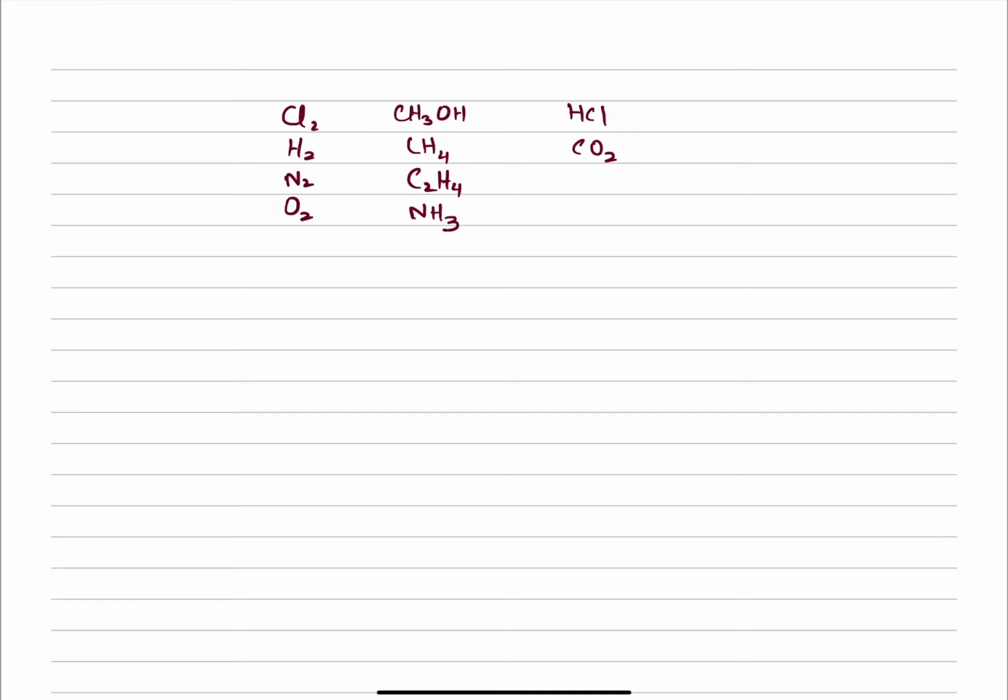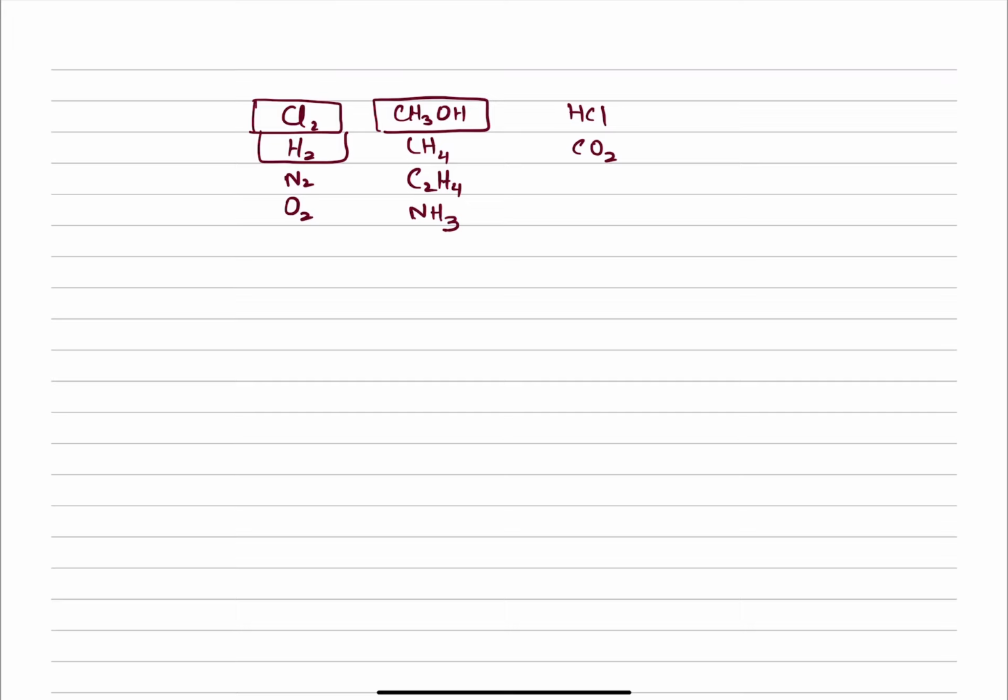Why are we calling them simple covalent molecules or simple molecular compounds? If you look at chlorine, it's just sharing two electrons between two atoms. Hydrogen is just sharing two electrons and it's just two atoms bonded together. Methanol is just six atoms bonded together. So these are very simple covalent compounds. These are not giant structures.